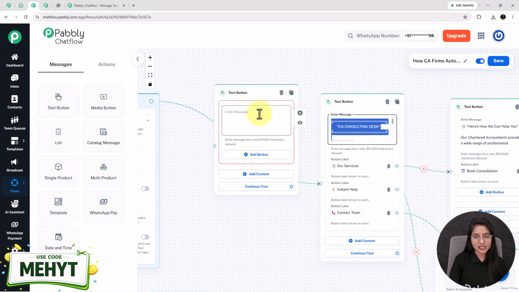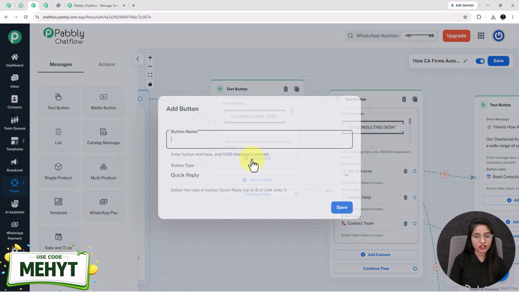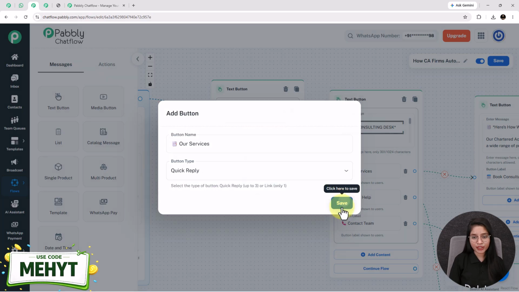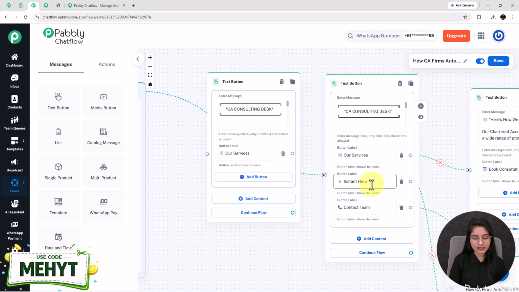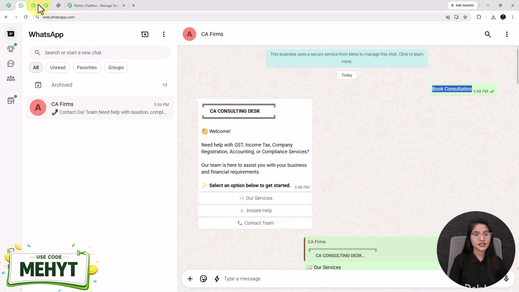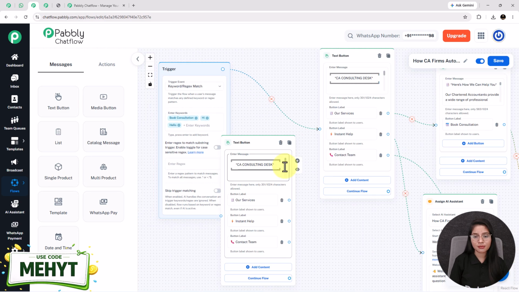Just enter the message content in this enter message box, and for adding a quick button, click on this plus add button, give your button name, select the button type from here and click on the save button. So this is how easily you can create a welcome message that includes quick buttons. After adding the message, just create a connection between the trigger point and the node, because connection plays a major role.